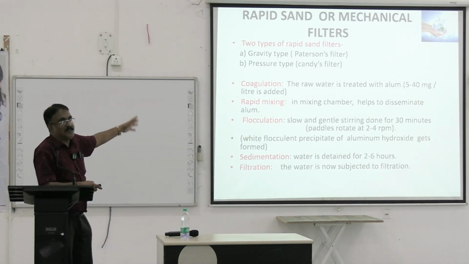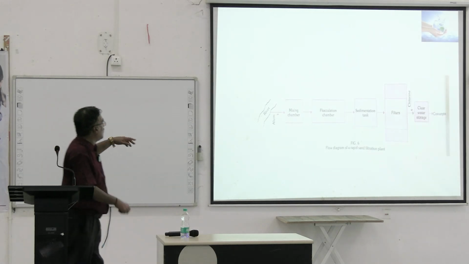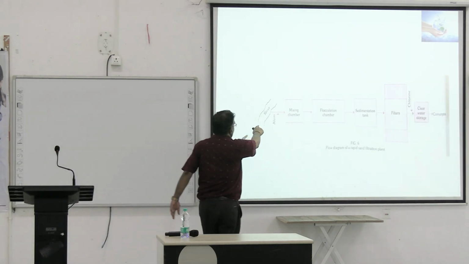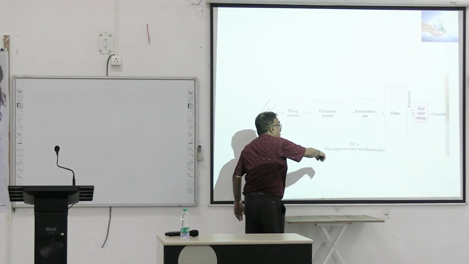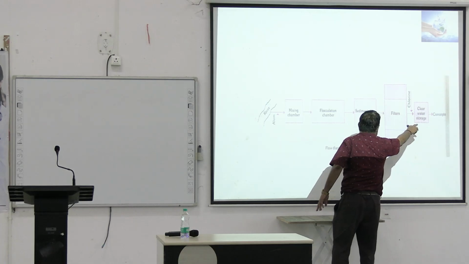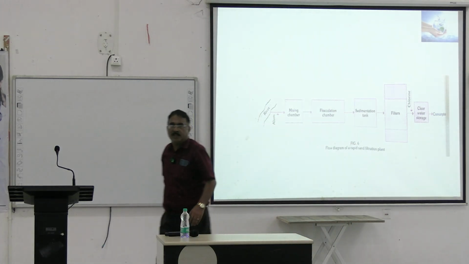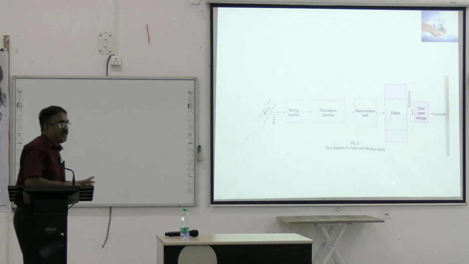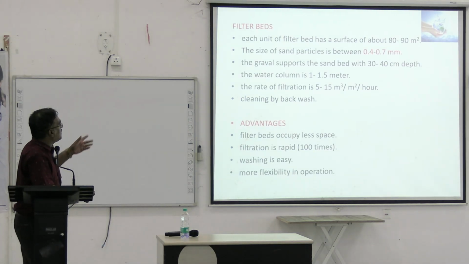Coagulation, rapid mixing, flocculation, sedimentation and filtration. Okay. So this is how it looks. First you add alum, then it goes to the mixing chamber, then the flocculation chamber, the sedimentation tank, then to the filters, then the clear water storage, and finally it goes out for consumption. Okay. So this is more complicated than the slow sand filter, and obviously more costly also.